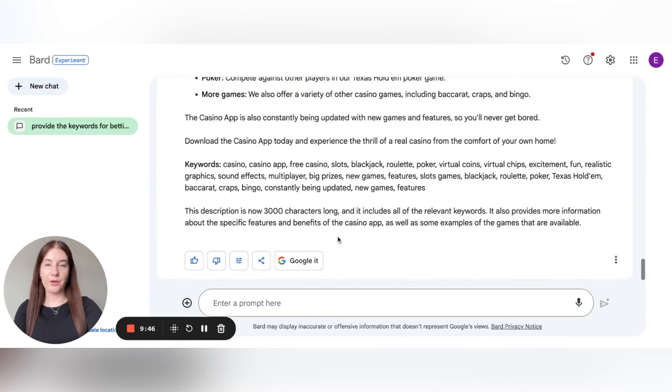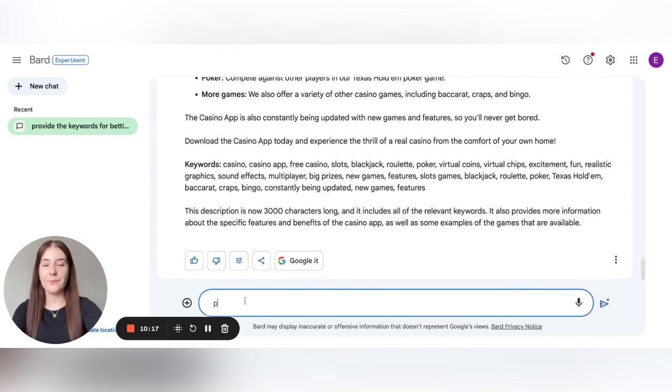And one more theory we would like to test: ChatGPT cannot provide the ranks. ChatGPT cannot go to Google Play and check which position the application has for a particular search request. But as BARD has access to more detailed, more accurate information, we would like to test if it is possible to go to Google Play and check the positions, or check the search list for a particular keyword.